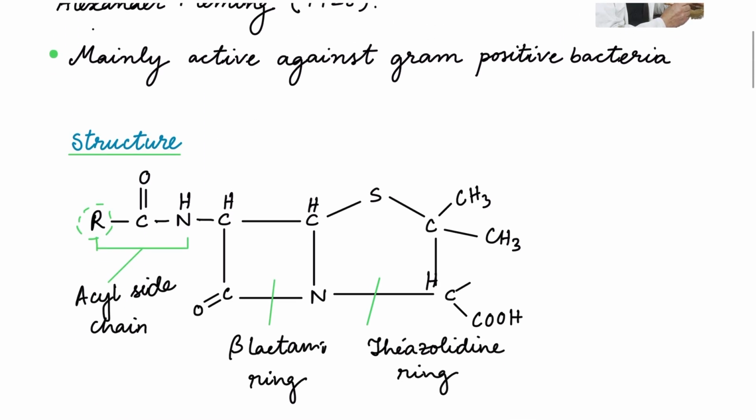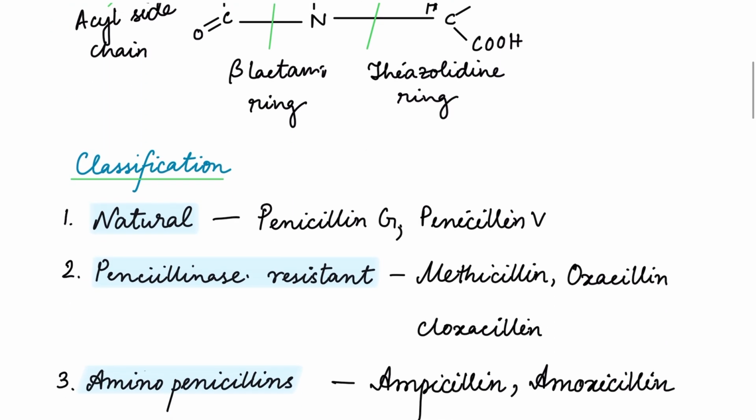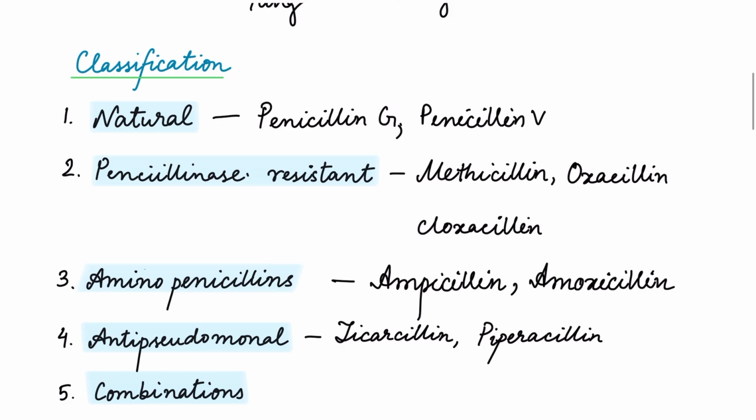Now we will look at the structure. So the basic structure of penicillin consists of a beta-lactam ring fused to a thiazolidine ring, along with a variable side chain or R group. And this side chain determines the antibacterial spectrum, resistance to acids or beta-lactamase enzymes, and pharmacokinetic properties of each penicillin derivative.